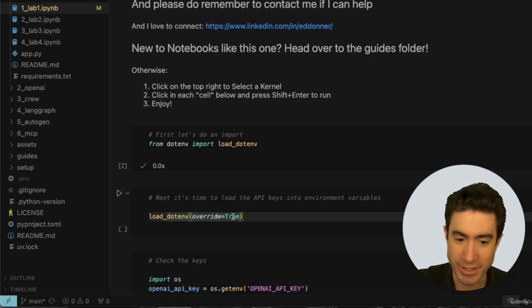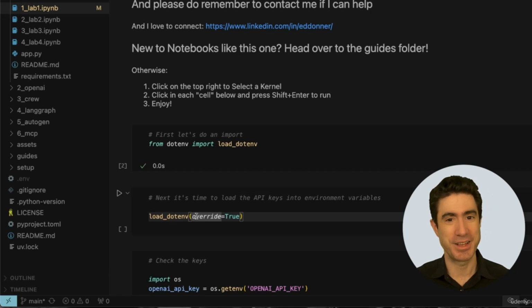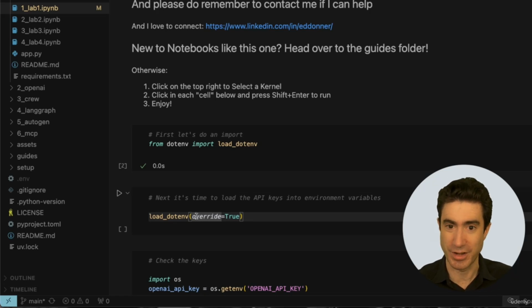And override equals True is just a nice little trick to know about. By default, load_dotenv, if you've already got an environment variable set, perhaps with your profile, then that takes priority and it won't overwrite it. And that can be a nasty little gotcha, because if in the past you've set up an OpenAI API key and you've stored it somewhere global on your computer, that would take priority and you wouldn't be able to figure out why on earth OpenAI is rejecting your key.